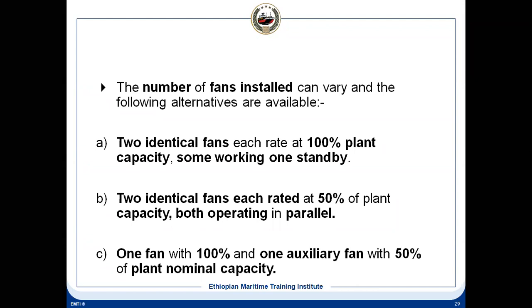Most of the time, to save money, initially when this regulation came, the owners used to build with one large blower and another small blower. We'll see why we need the small blower. The large blower you use for the discharging. During the discharging, you need large, 100% capacity, so you use that. And the small blower is used during sailing. There will be some leakage, so the IG pressure in the tank drops.